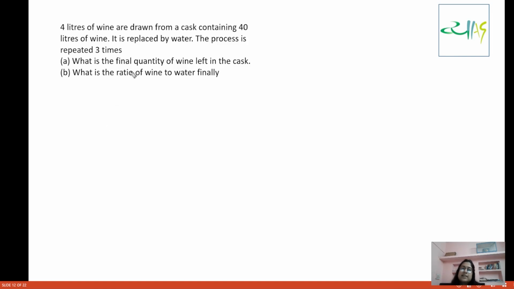Apart from this, there is another simple process. That process says you have to basically find out the ratio. When you remove in the first iteration, you are taking out 4 liters, and you are having 36 liters of wine and 4 liters of water. What is the ratio? 9 is to 1. What is the ratio you are getting?